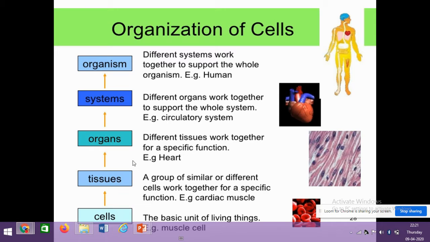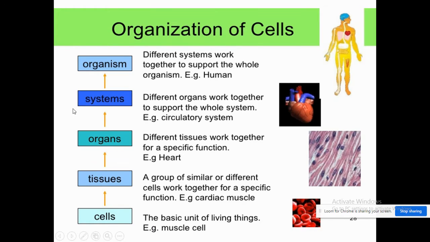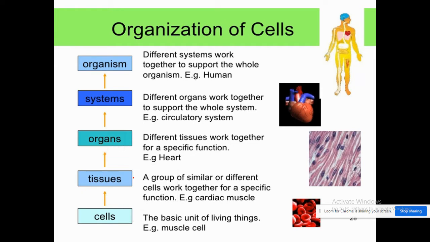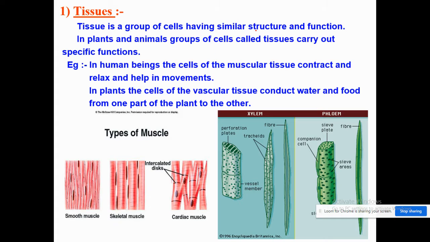So I hope the basics are clear. Cells combine to form tissues. Tissues combine to form organs. Organs form organ systems. After the organ system, there is the organism. Right? So, coming to tissues, a tissue is a group of similar cells having the same structure and same function.